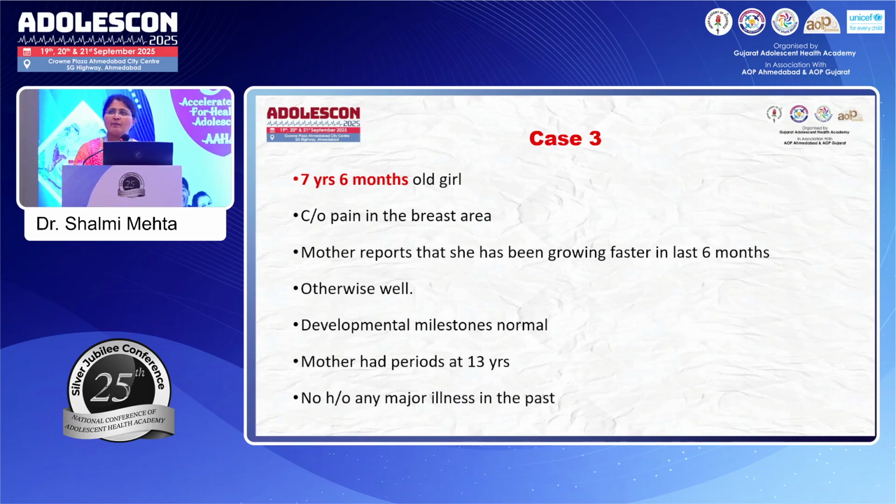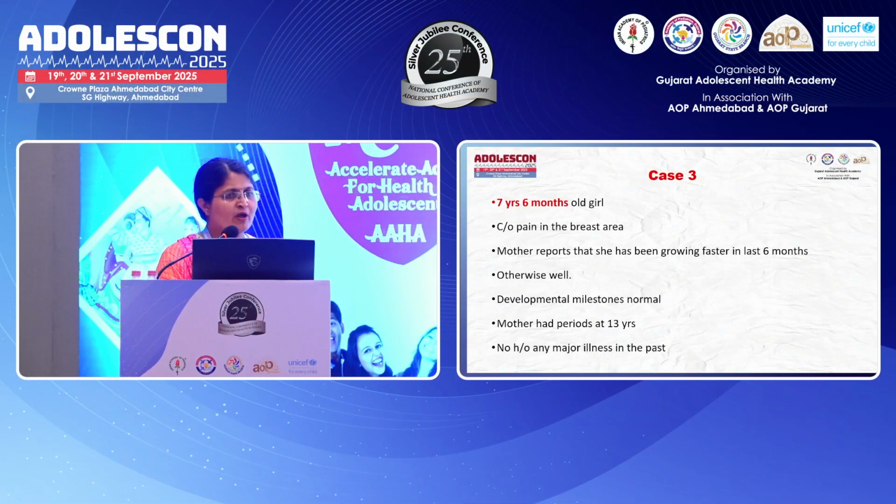which may not be in the typical adolescent age, but is very much relevant there. We've got a 7.5-year-old girl who has complaints of pain in the breast area. Mother reports that she has been growing very fast in the last 6 months. She's otherwise well, milestones are normal. When we asked the family history, mom said she had her periods at 13 years and dad started shaving in the first year of college, and she's otherwise well.